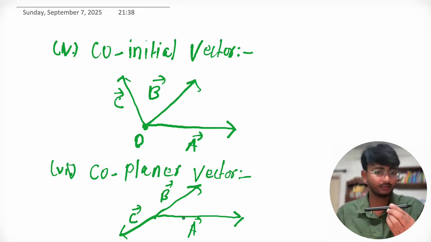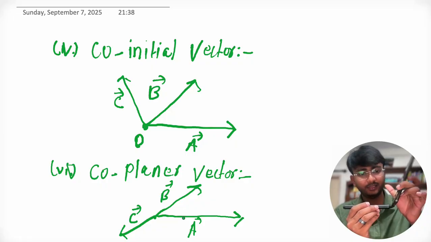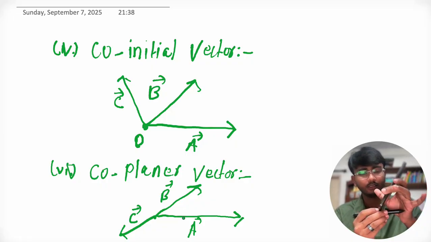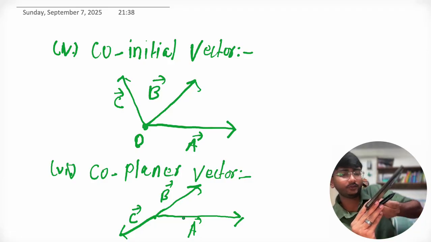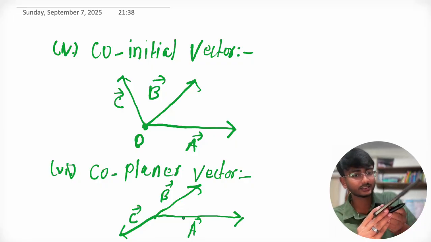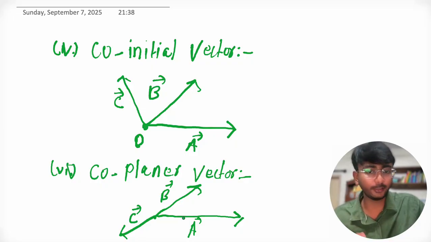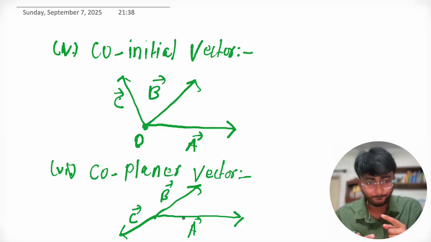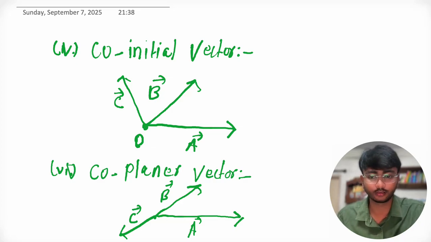Suppose this is A vector, this is B vector, and there is another vector perpendicular to this in another plane. So we can't say this is a coplanar vector. So coplanar vectors are vectors which are in the same plane.